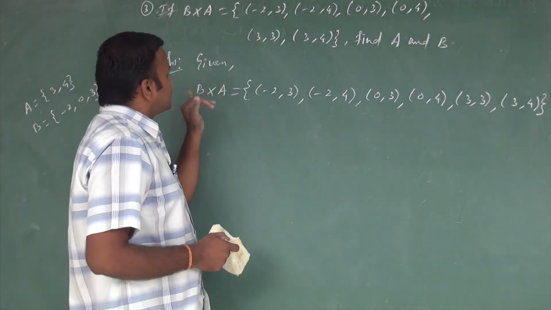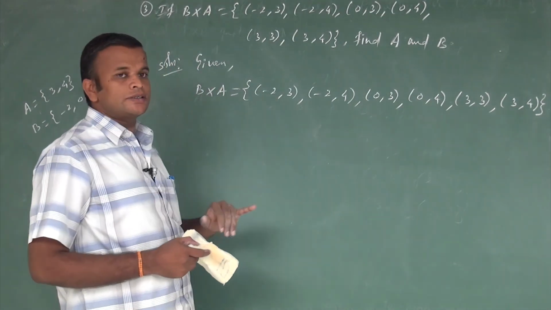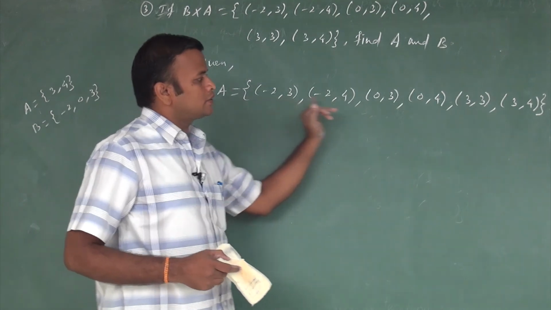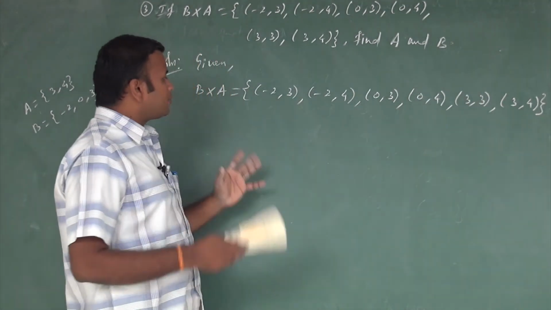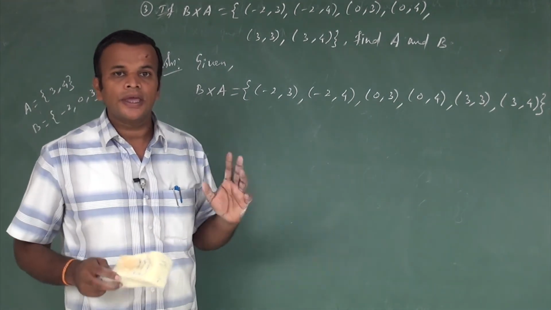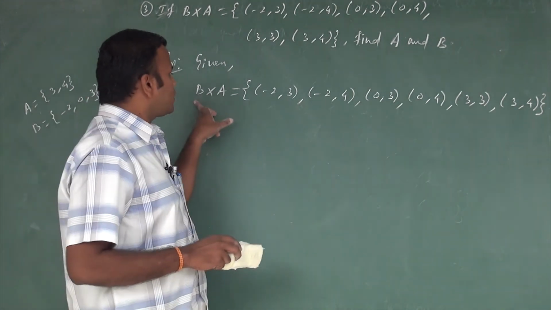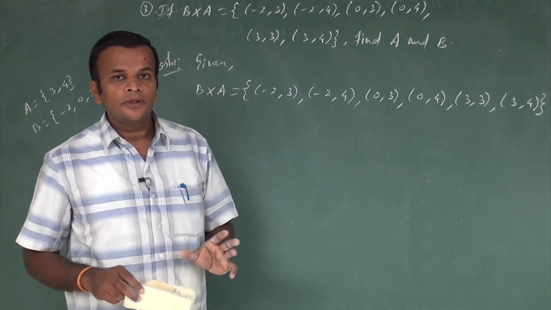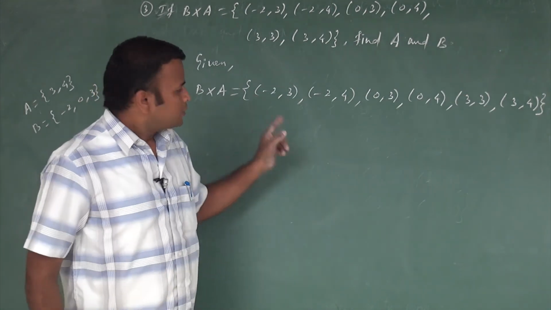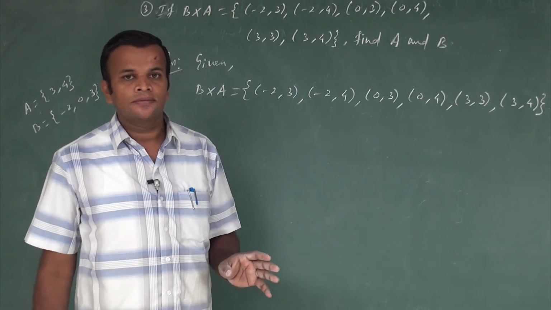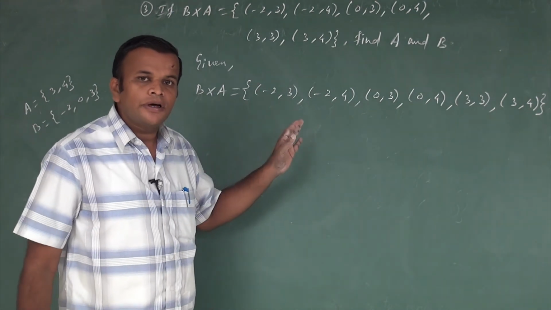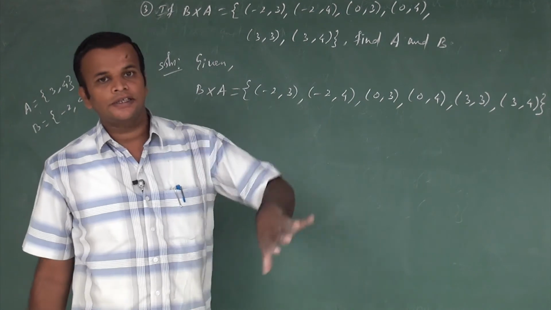Given the Cartesian product of these two sets, B cross A, all the elements lie in it. Now we find what elements lie in the sets A and B. You know the Cartesian product working rule. In each ordered pair, the first number always lies in the first set, and the second number always lies in the second set.